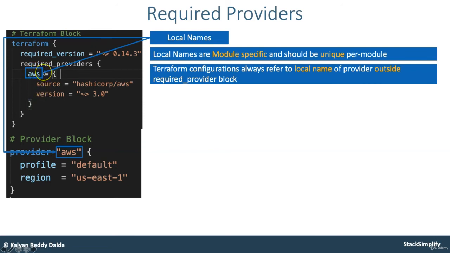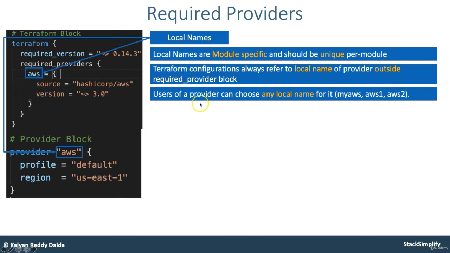Users of a provider can choose any local name for it. Instead of AWS, you can use my AWS, AWS1, AWS2, whatever it is. But whatever you put here, for example my AWS, the same thing you need to reference whenever you are referencing it in the provider block. So here also you need to call it my AWS.